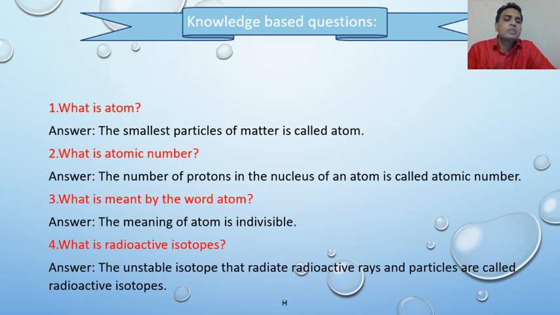Now, question number 4. What are radioactive isotopes? The unstable isotopes that radiate radioactive rays and particles are called radioactive isotopes.